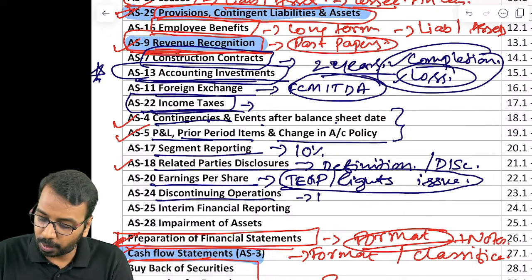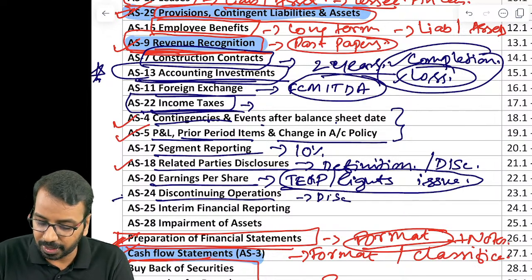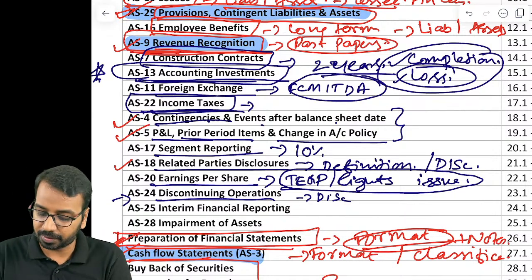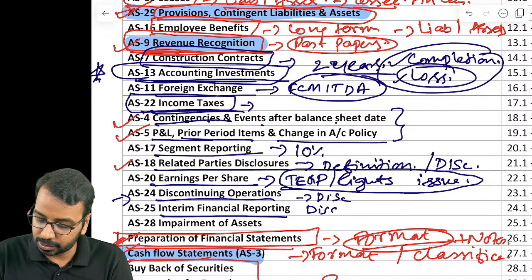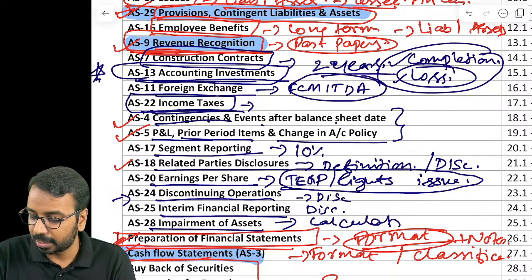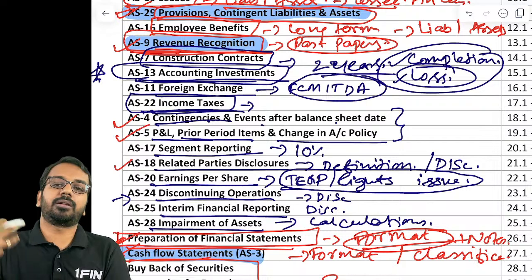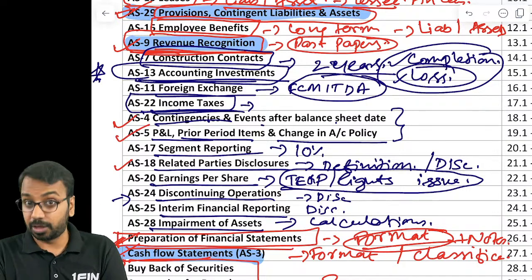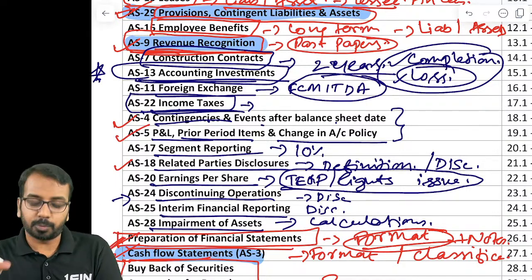Discontinuing operation is more about disclosures. Not very much focus should be given at this point of time. This also is more for disclosures. Impairment of assets, be careful about calculations of impairment, how to calculate value in use, how to calculate the recoverable amount, right? That is where you have to put focus.